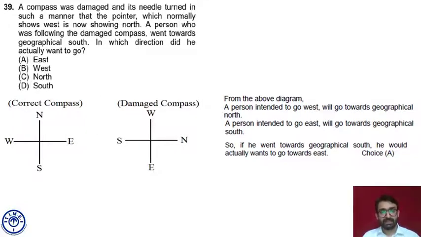Fine with this? So we have to draw the correct compass and the incorrect compass. North, east, west, south are the directions. They are changed as per the damaged compass showing on the right hand side. And he is moving geographical south. In which direction did he actually want to go? If he is moving south, that means he wanted to go A, which is east. Fine. Thank you so much.